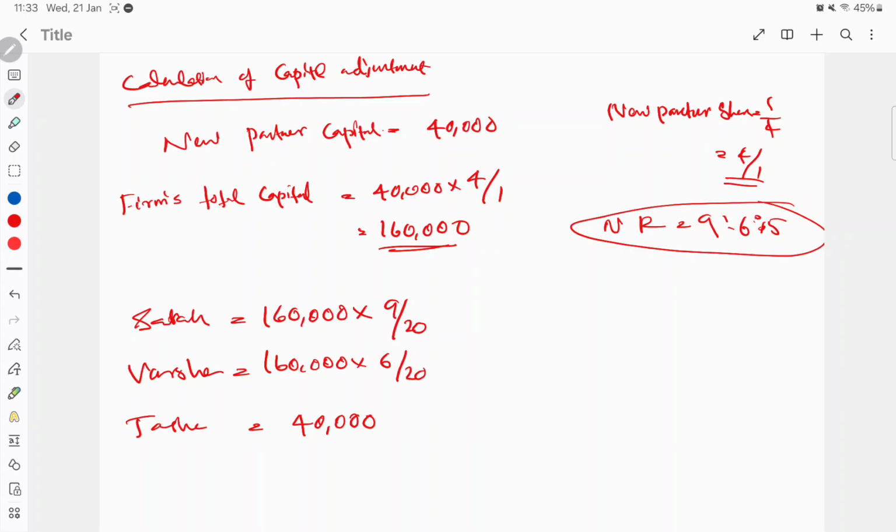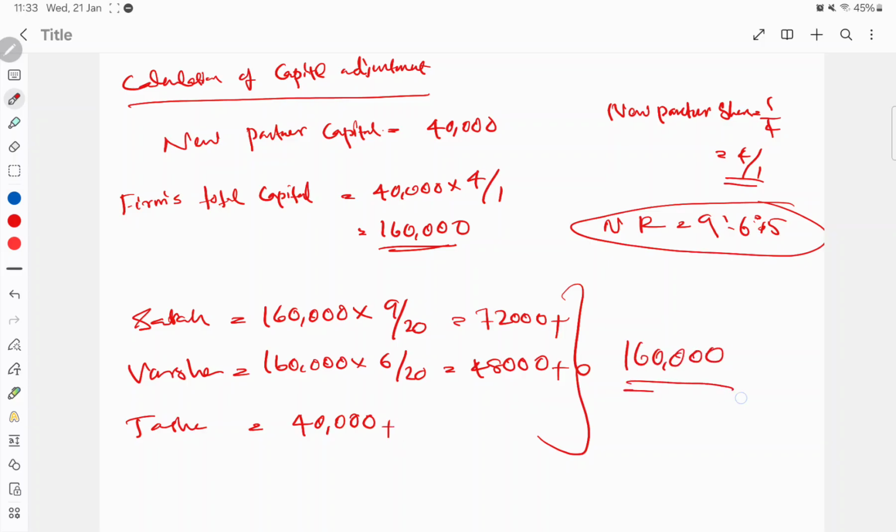So when you are calculating, 1,60,000 into 9/20 means it will be 72,000 for Sarah, and 6/20 will be 48,000 for Varsha. When you total 72,000 plus 48,000 plus 40,000, you will get 1,60,000 itself. Here also, if you want, you can find out 1,60,000 into her share 1/4, then you will get the same.